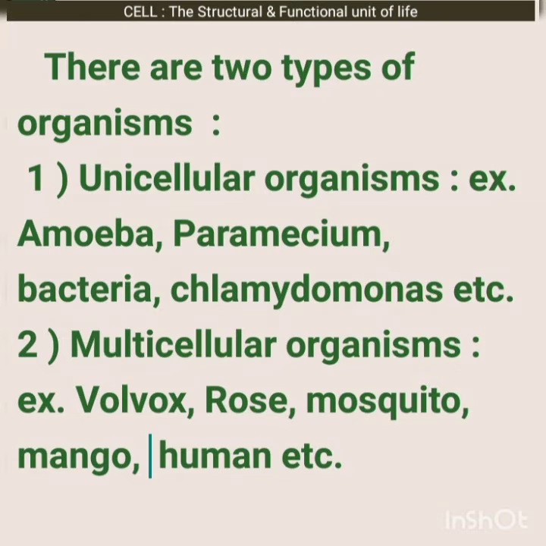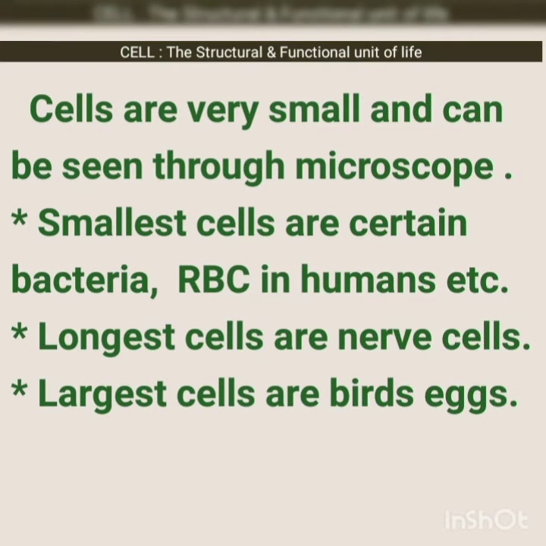Cells are very small and can be seen through a microscope. Under the microscope we can see the cell, but with the naked eye we cannot see cells. The smallest cells are certain bacteria, RBC in human, etc. And the longest cells are nerve cells. We can discuss this in our next class.